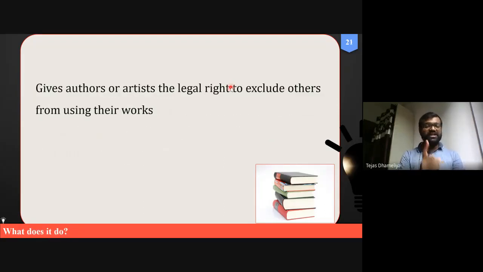Again, what does copyright do? It gives exclusive rights. Just like a patent is also an exclusive right, copyright is also an exclusive right granted to the authors. In patent there are inventors; in copyright there are authors or artists or creators. So that way it is useful to exclude others from using that work.